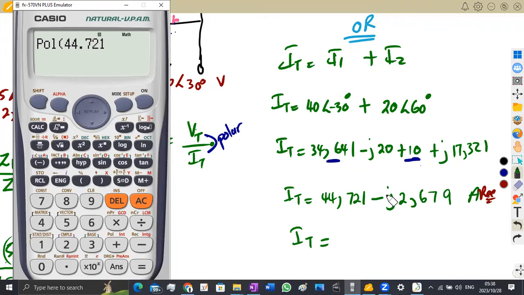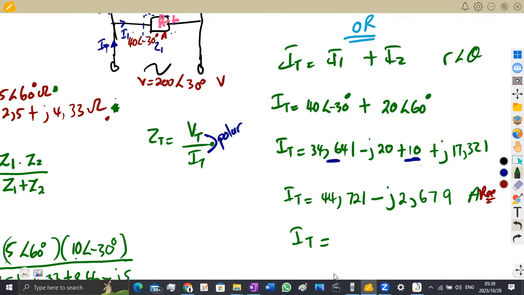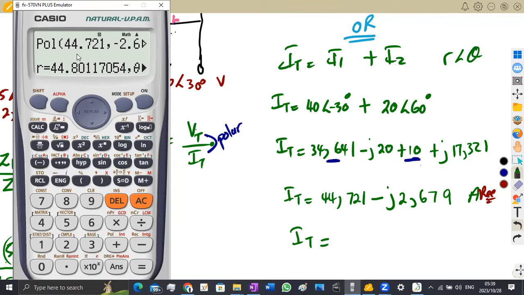We have 44.721, then we separate with shift comma, negative 2.679, negative 2.679, like that. You can close your bracket and press equals. For the value of R, remember in polar form we have R angle of theta, so that's the format you'll be given. So that is our R here, 44.801. Am I missing any of the values here?